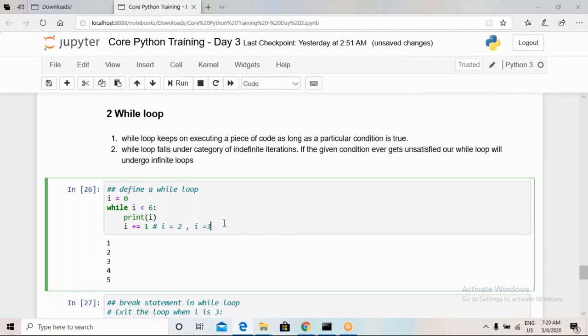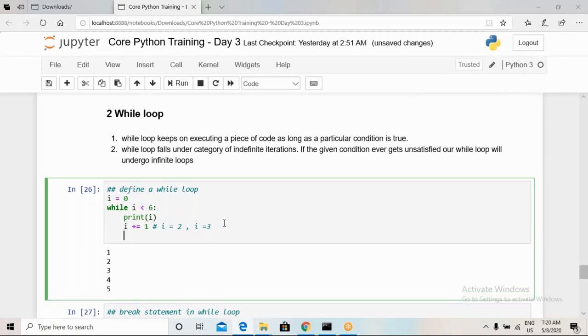This piece of code, i plus equal to 1, is the same as i equal to i plus 1, which we have seen in the first lecture. So it is increasing the value of i by 1 each and every time. Then the loop iterates again and prints the value of i.